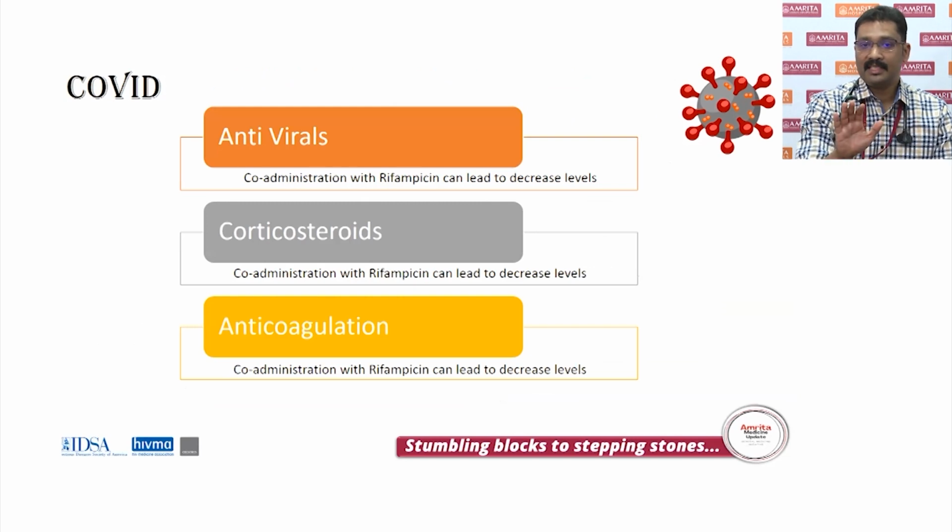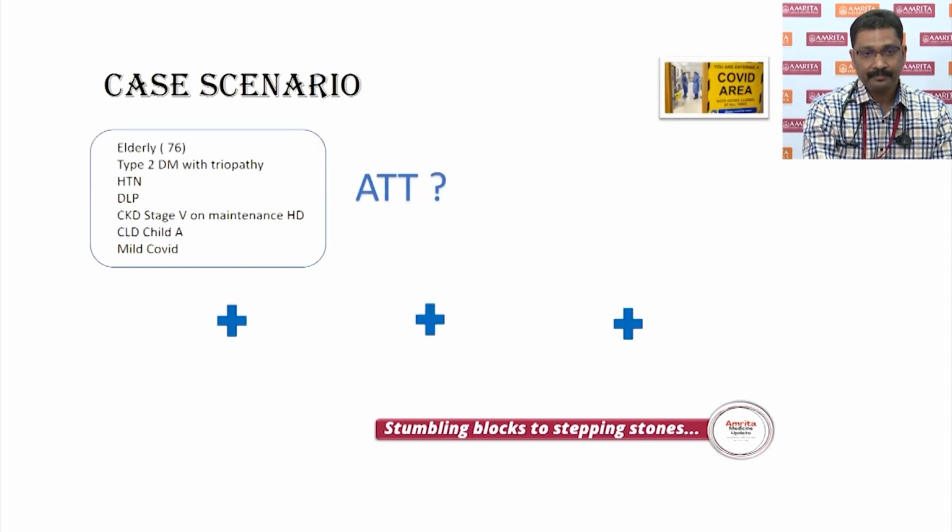Now, all these things have already been covered. Antivirals like remdesivir, corticosteroids, and anticoagulants, including the new anticoagulants, co-administered with rifampicin can lead to decreased levels, and those doses have to be increased. I do not have data about molnupiravir, but remdesivir definitely reduces the levels in conjunction with rifampicin.